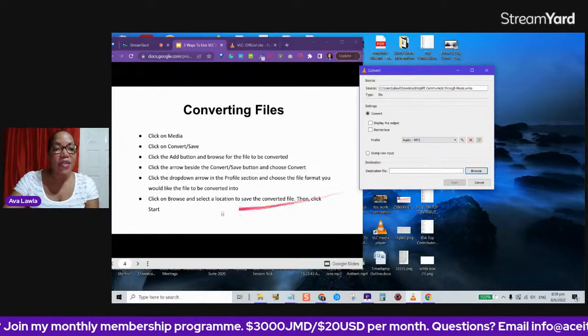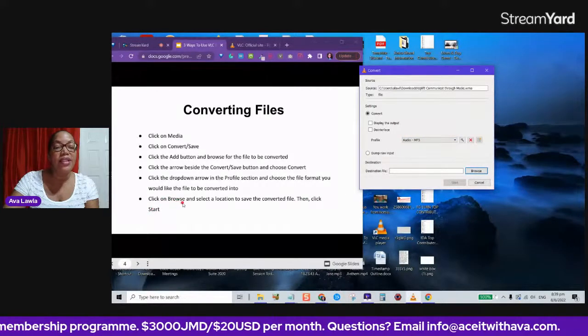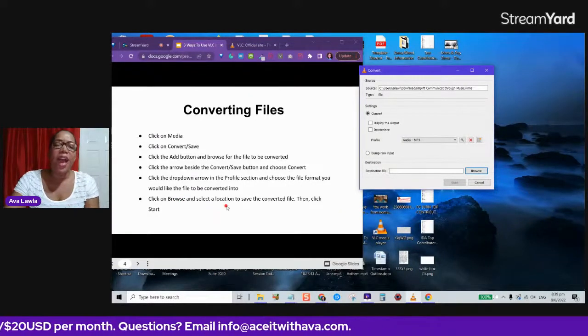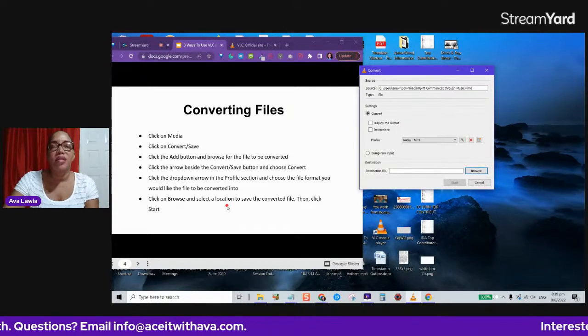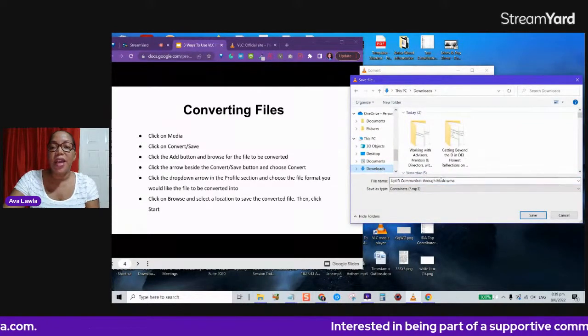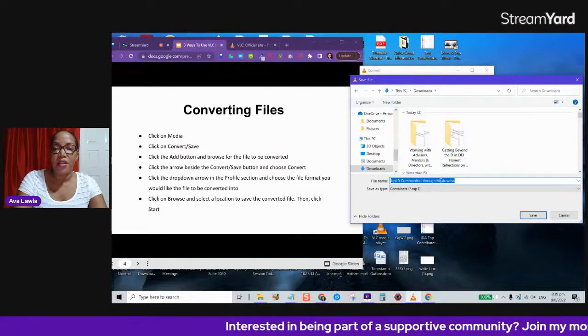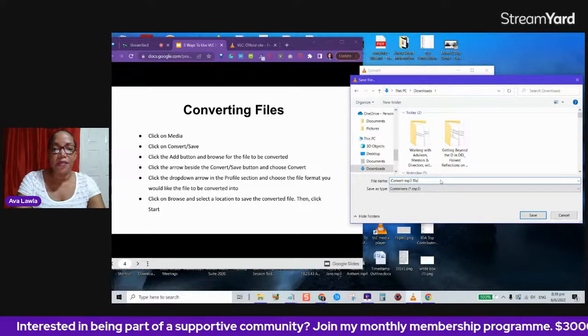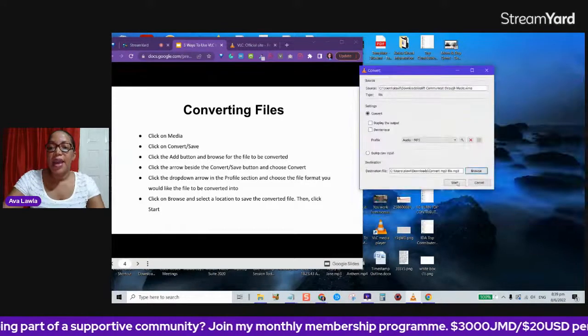And then the last step you want to do is to browse and see where you want the converted file to be saved. I put all my downloads in the downloads folder. So I'll just browse and select my downloads folder here, and always put a name for the file. I'm just going to call this convert MP3 file. And then I click save and click start.